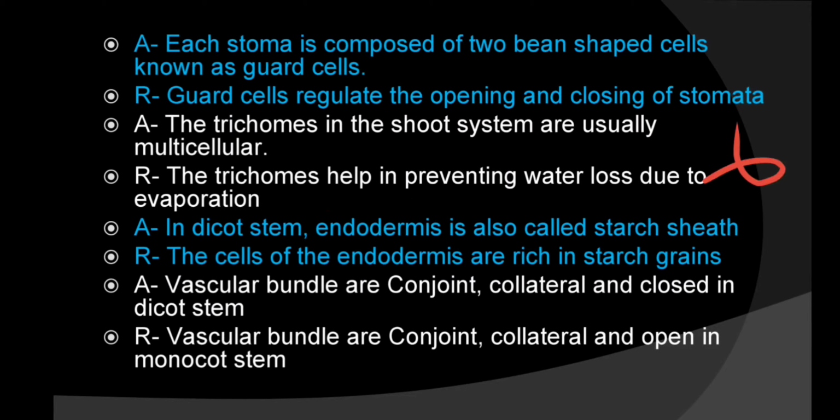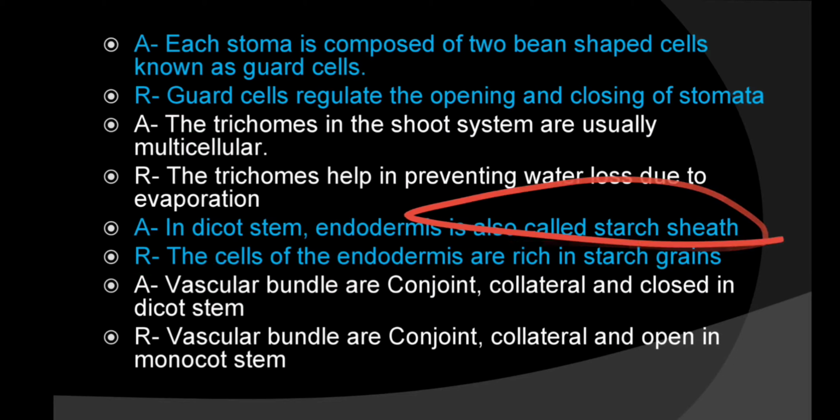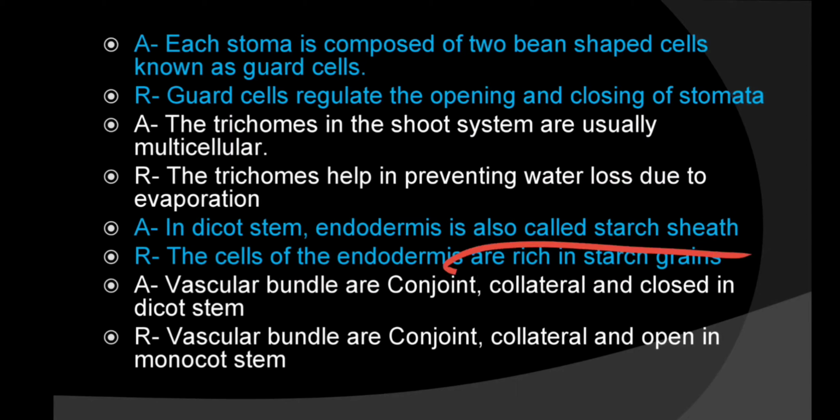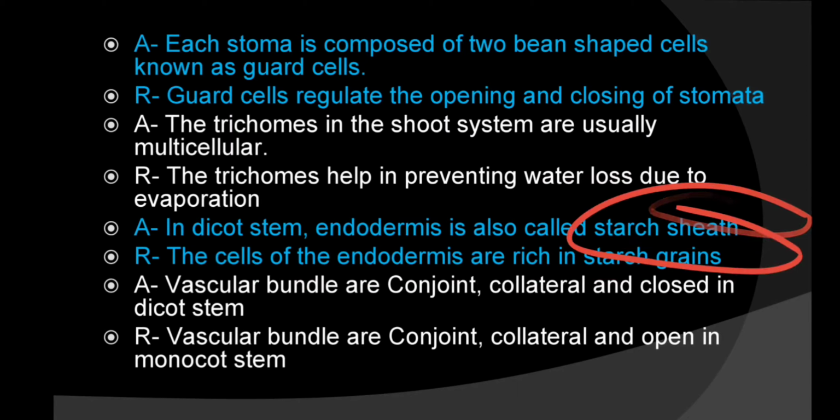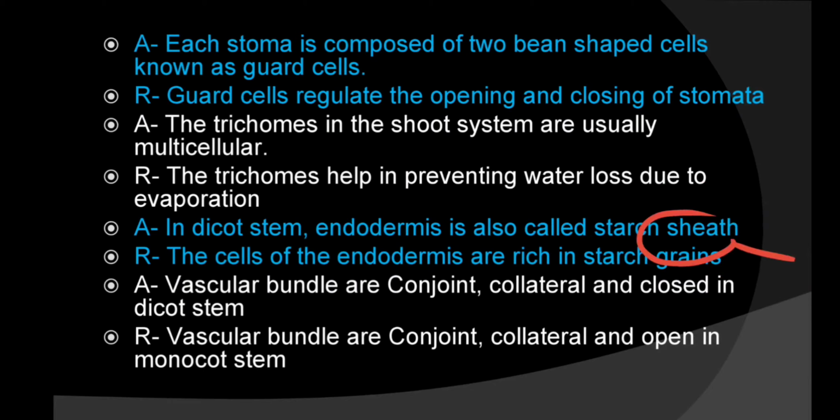Then, in dicot stem, endodermis is also called starch sheath. Right or not? Right. In dicot stem, endodermis is called a starch sheath. The cells of the endodermis are rich in starch grains. Yes, endodermis cells are rich in starch grains. So both are true. Let's see if the reason is the correct explanation of A or not. In the dicot stem, endodermis is called the starch sheath because the cells of the endodermis are rich in starch grains. That's why it is called a starch sheath. So the reason is the correct explanation of A here. So what will you mark here? Option A.